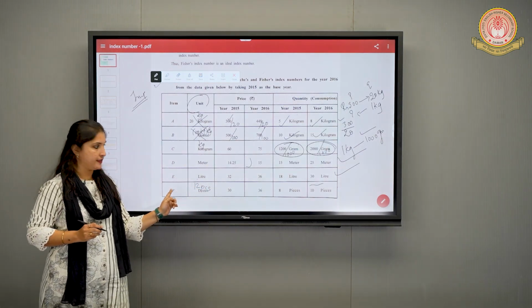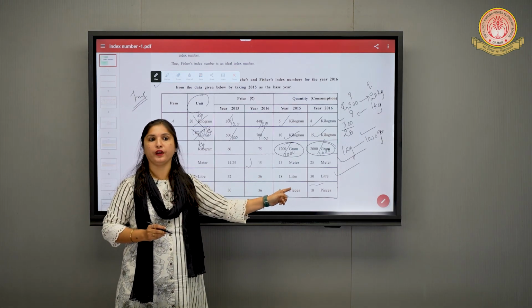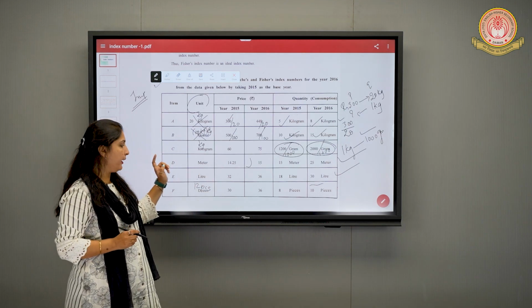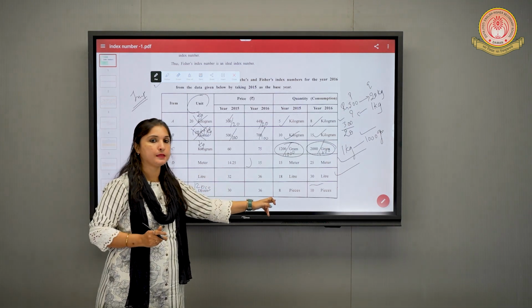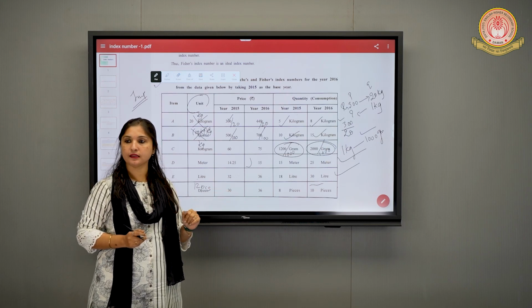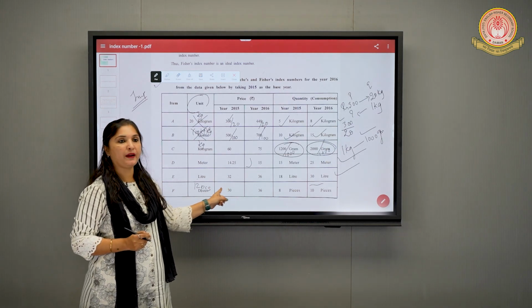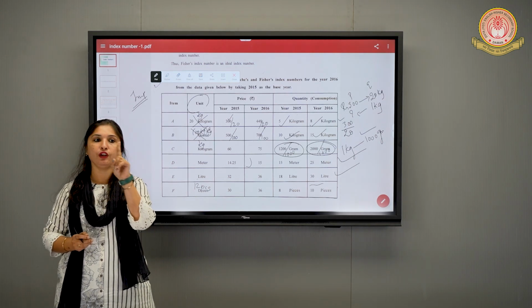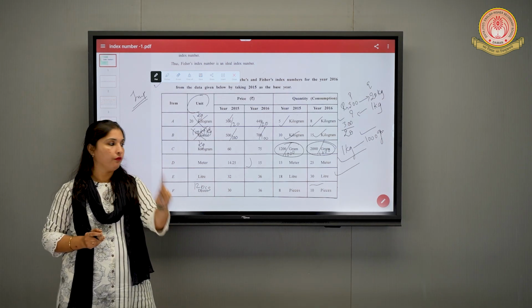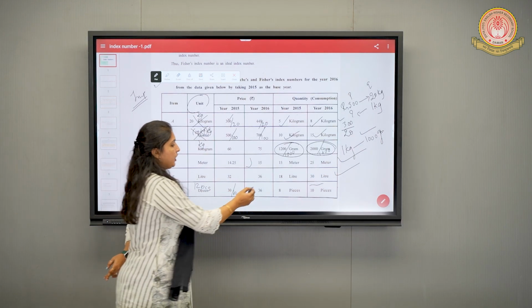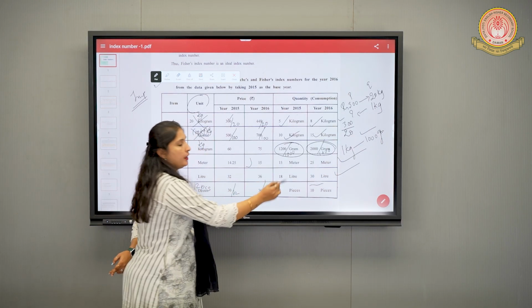If here it is dozen and here it is pieces, do we need to convert it? Yes, of course, we have to convert this. So we have to convert these pieces, or we have to convert this price, because price is 30 and this 30 is for 12 pieces and we want the price of 1 piece. So we have to divide this by 12. 36 will be divided by 12.